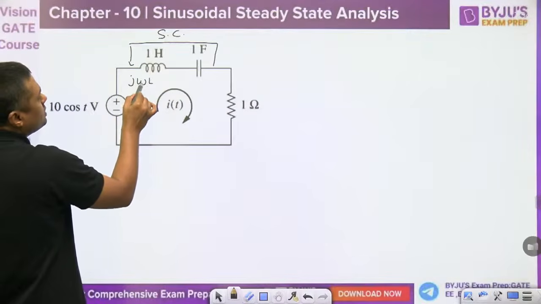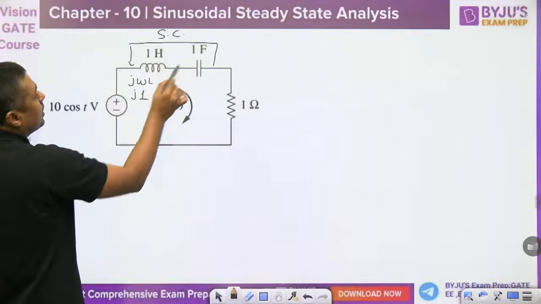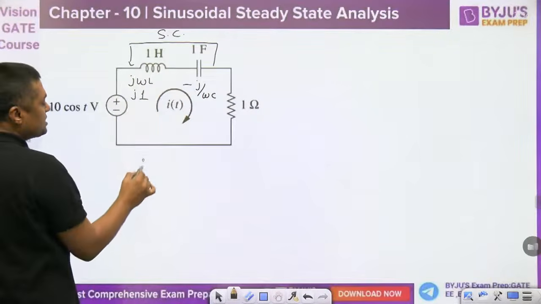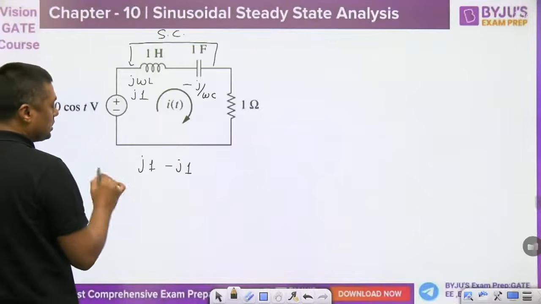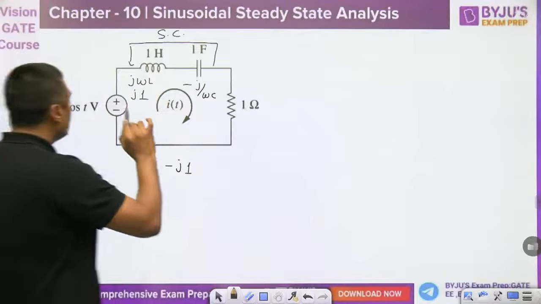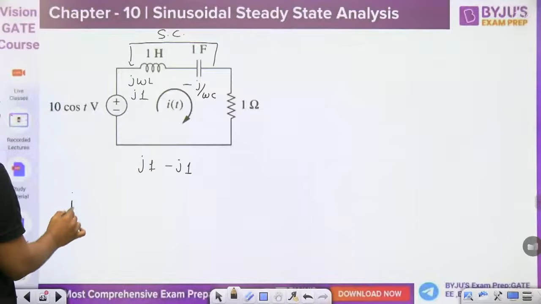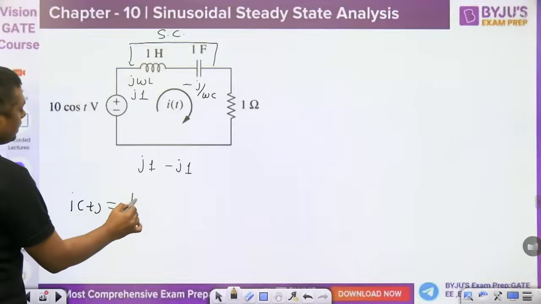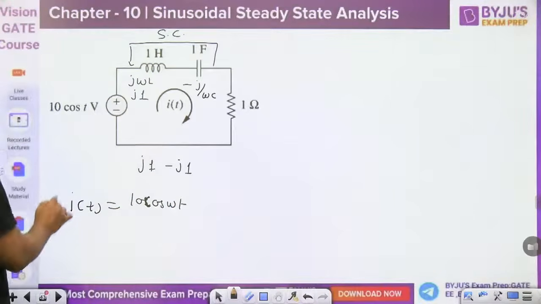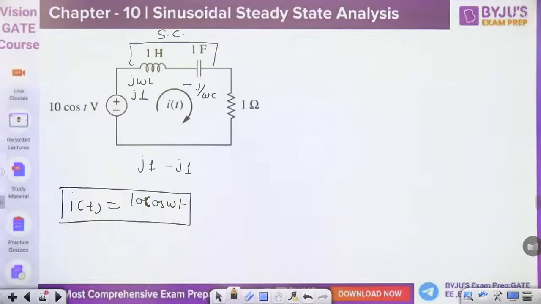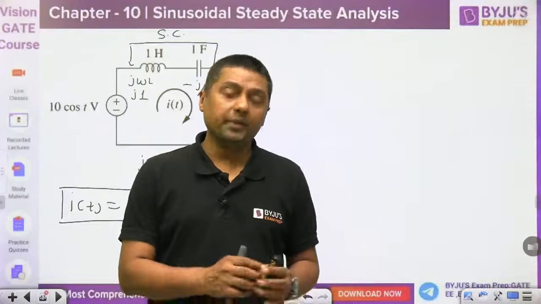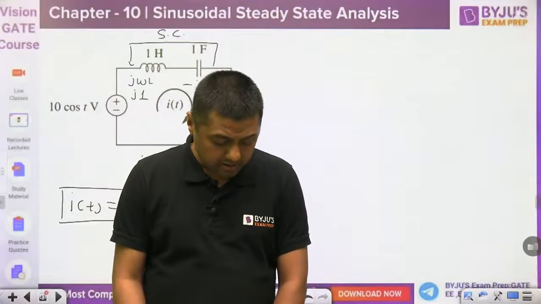Or directly you can say, what is this? J omega L. Omega is 1, so it will become J1. What is this? Minus J by omega C. Omega is 1, C is 1, minus J. So what is the impedance? J1 minus J1, that is cancel out. So what is the total impedance? Because of these two, 0. And effectively they will act as a short circuit. Then what is the current here? Directly you can say IT will become 10 cos of omega t by 1. So that is the 10 cos of omega t. Circuit is under resonance, and we are getting the maximum current and minimum impedance here.